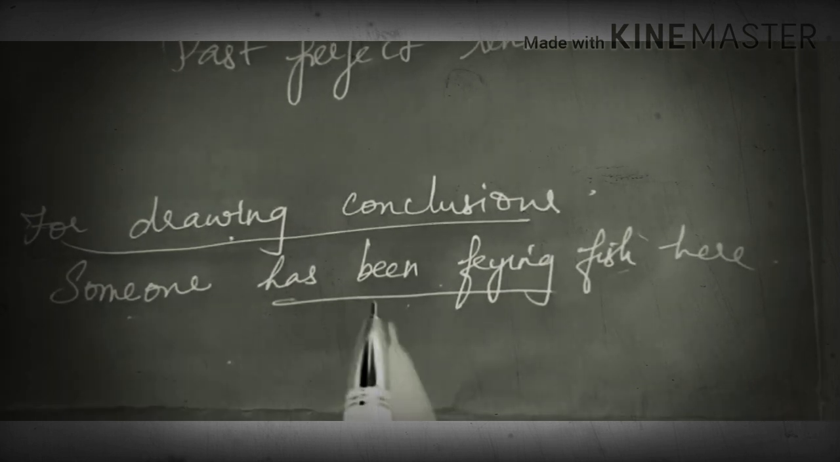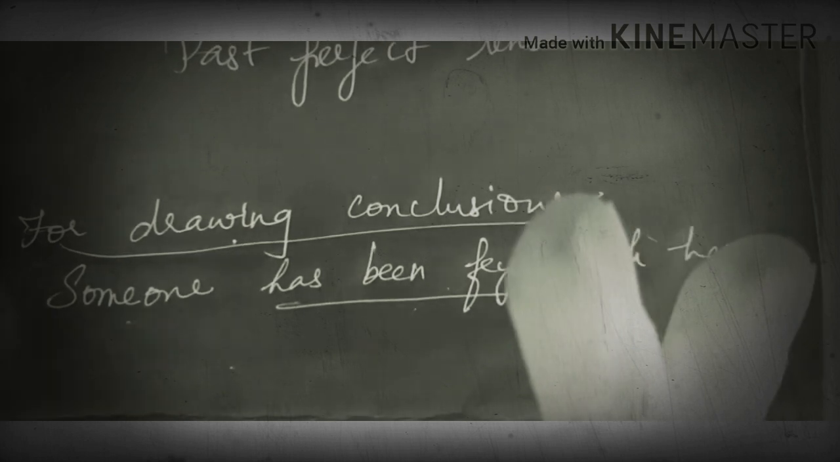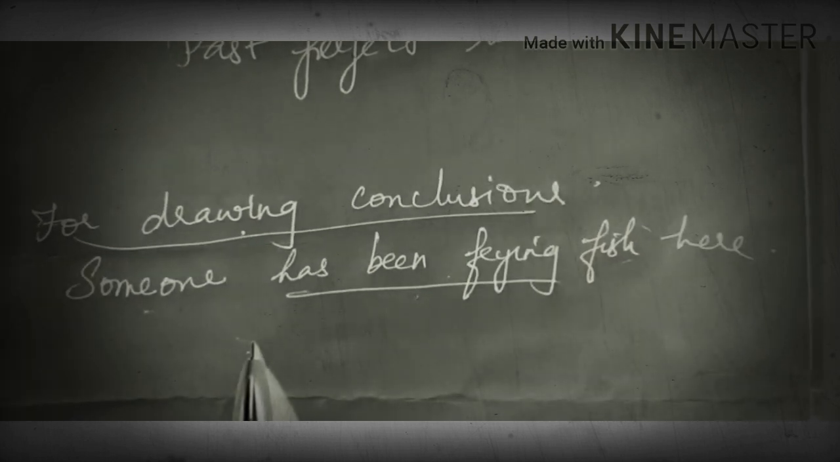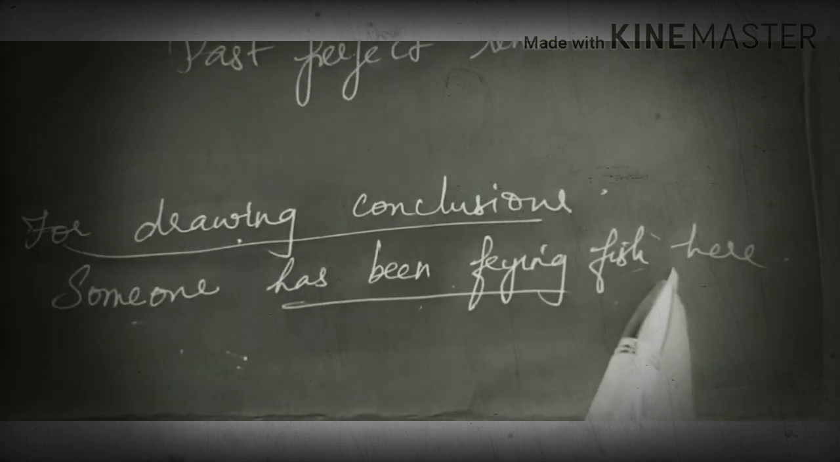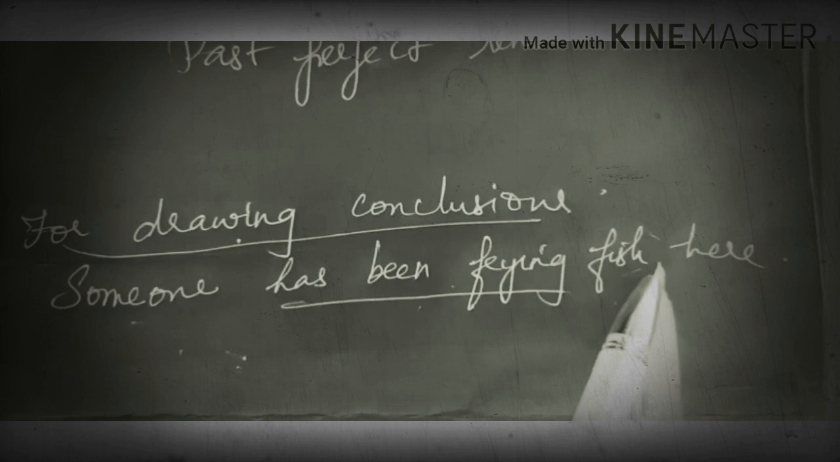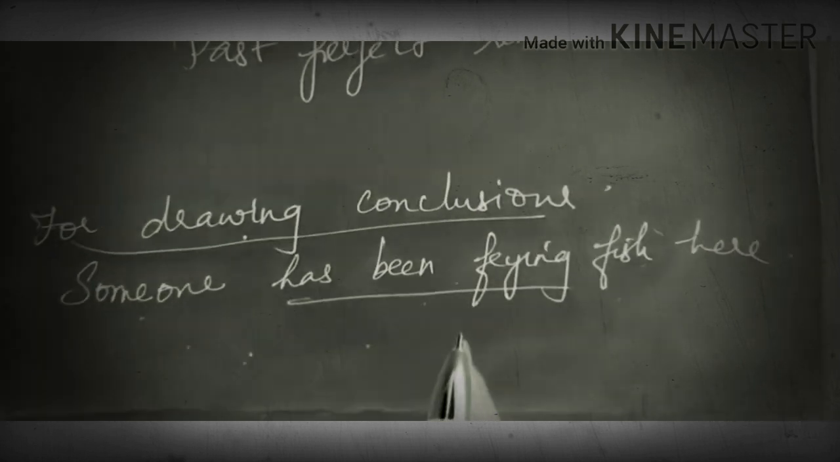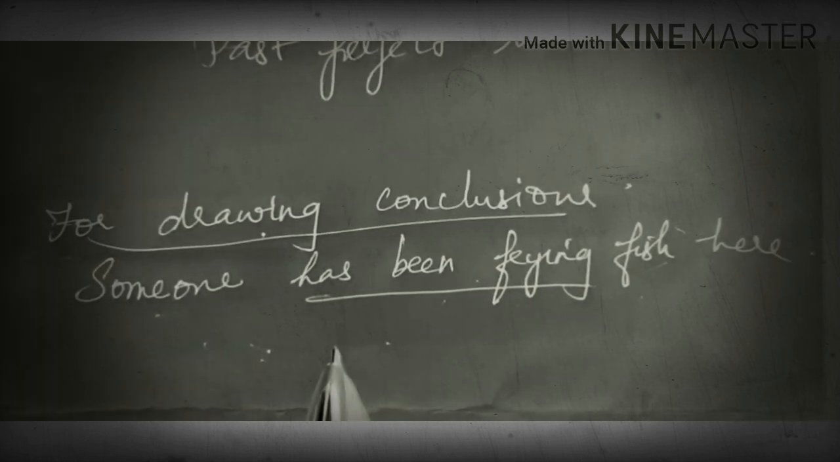So to conclude something, or to feel it happening in that manner, we use present perfect continuous tense. Someone has been frying fish here. After getting the smell, you feel that somebody has done it. So that is what it means. Has been frying. So with that, I have completed this particular lesson on tenses.